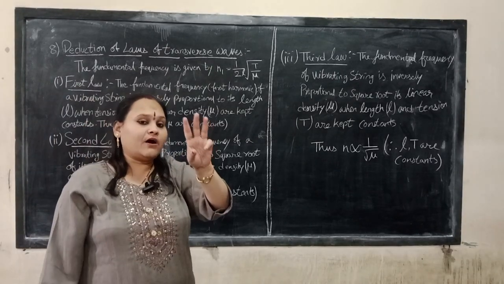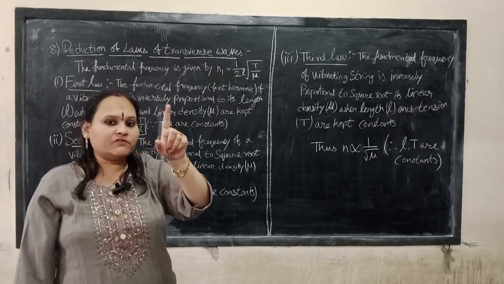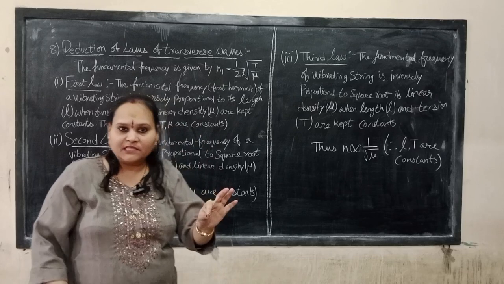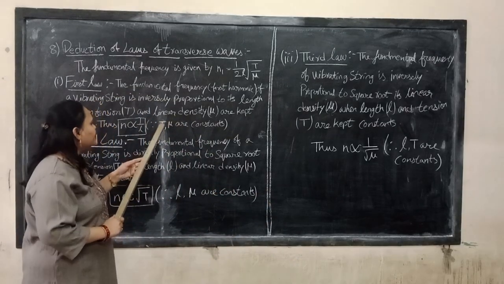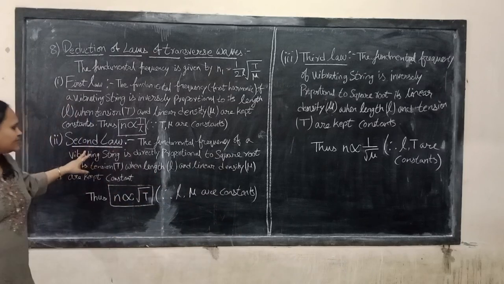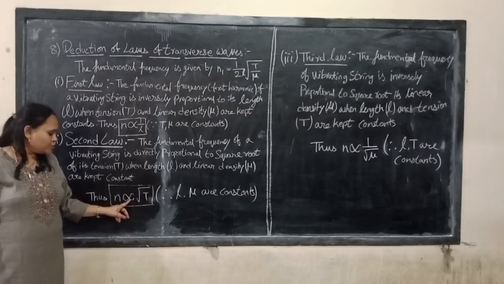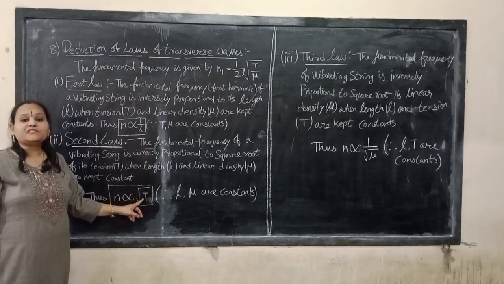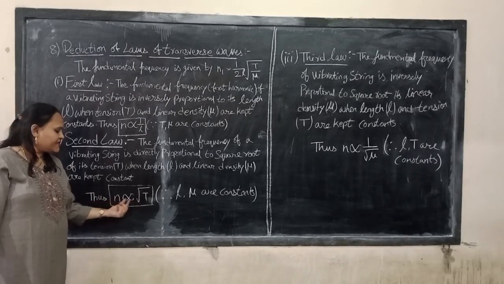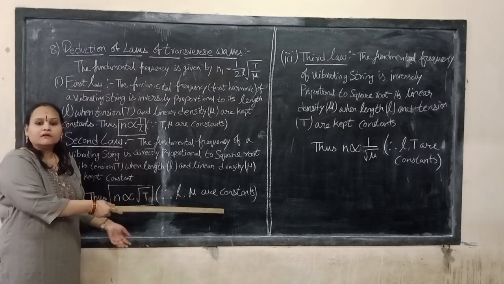So among the terms we have frequency, length, tension and density. The first law gives the relation between frequency and length; at that particular time the tension and linear density are constants. In the second law, the fundamental frequency of a vibrating string is proportional to the square root of its tension. So here we have frequency and tension, and linear density and length are constant.